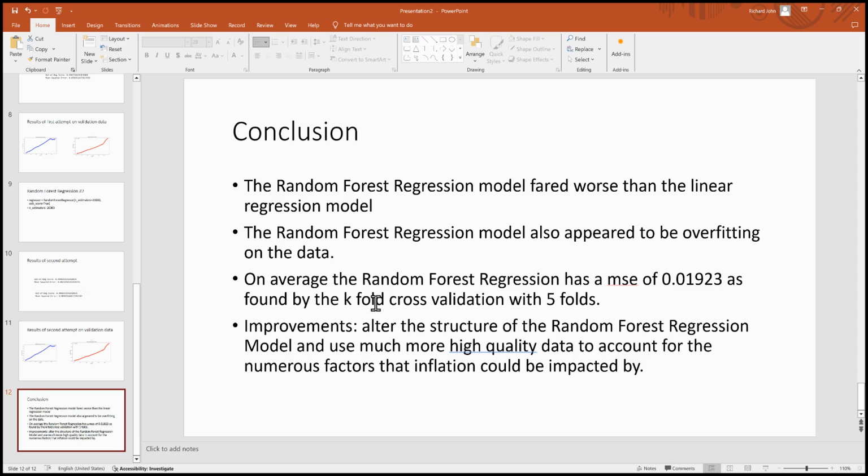For improvements, we can alter the structure of the random forest regression model, and we can also add much more high quality data to account for the numerous factors that this project didn't consider, as inflation is definitely impacted by a large amount of features.